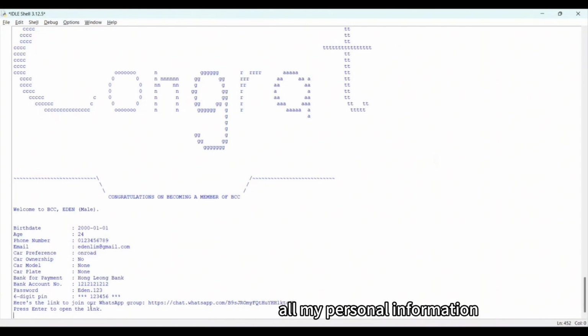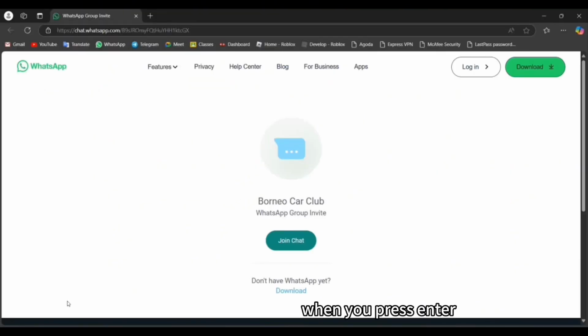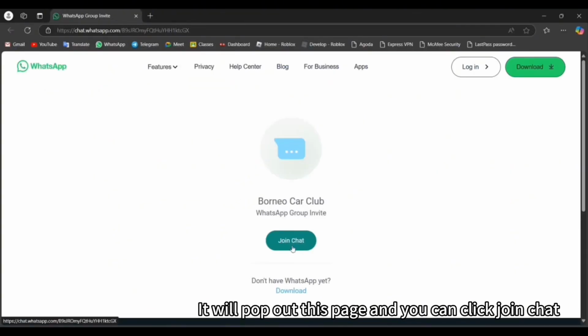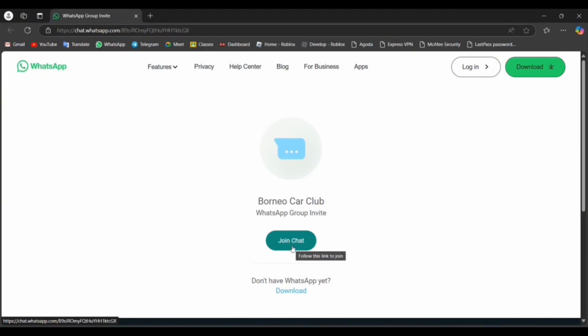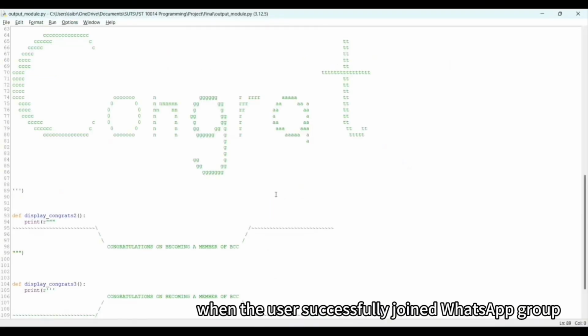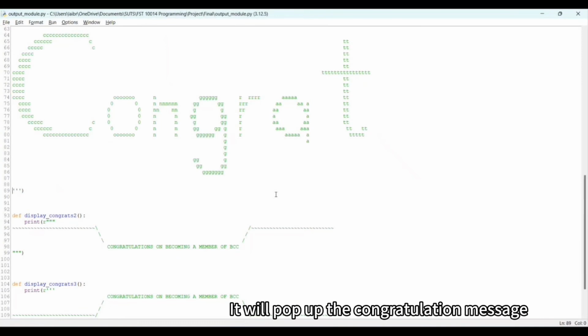All my personal information. And now you can look at here, press enter to open the link. When you press enter, it will pop up this page and you can click join chat when you successfully key in all your information. When the user successfully joins the WhatsApp group, it will pop up the congratulations message.